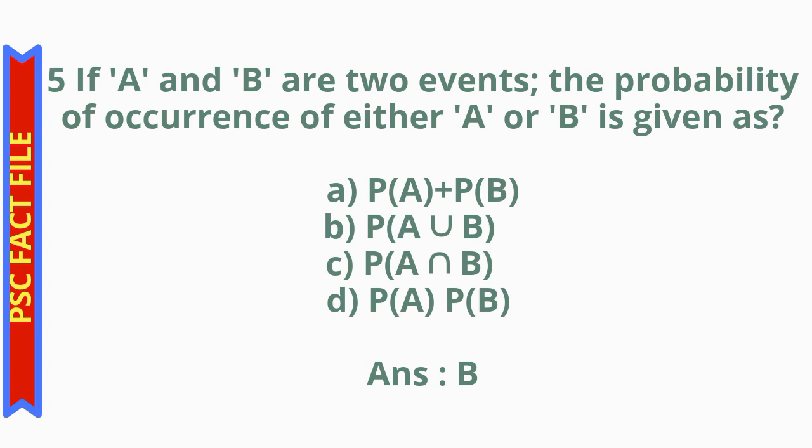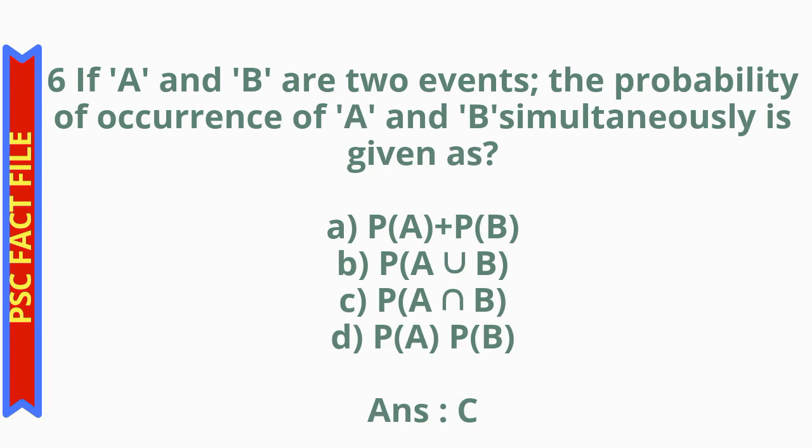of A union B. Question number 6, if A and B are two events, the probability of occurrence of A and B simultaneously is given as option A probability of A plus probability of B, option B probability of A union B, option C probability of A intersection B, option D probability of A into probability of B. The correct answer is option C probability of A intersection B.